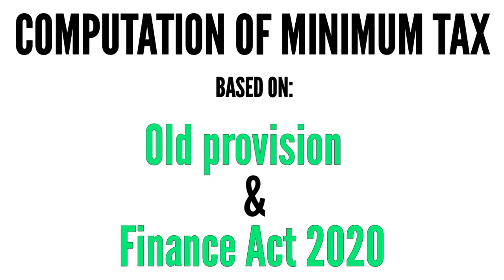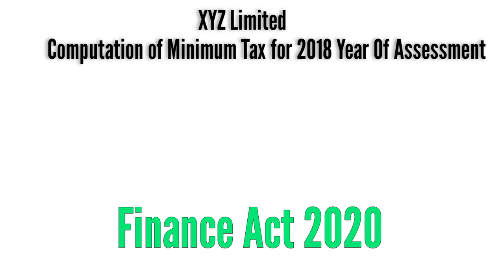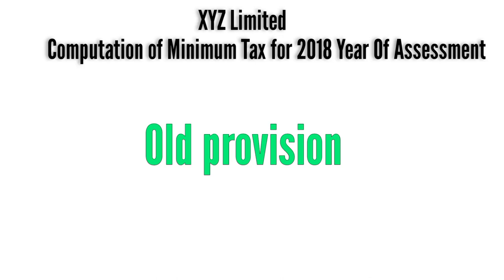So we're going to do the computation of minimum tax, based on the old provision and the new provision. We're going to continue the previous question. The year of assessment is 2018. At that time, Finance Act 2020 has not come into implementation. So you're going to use the old provision, and the formula of the old provision is in two parts. It's a very bulky formula.